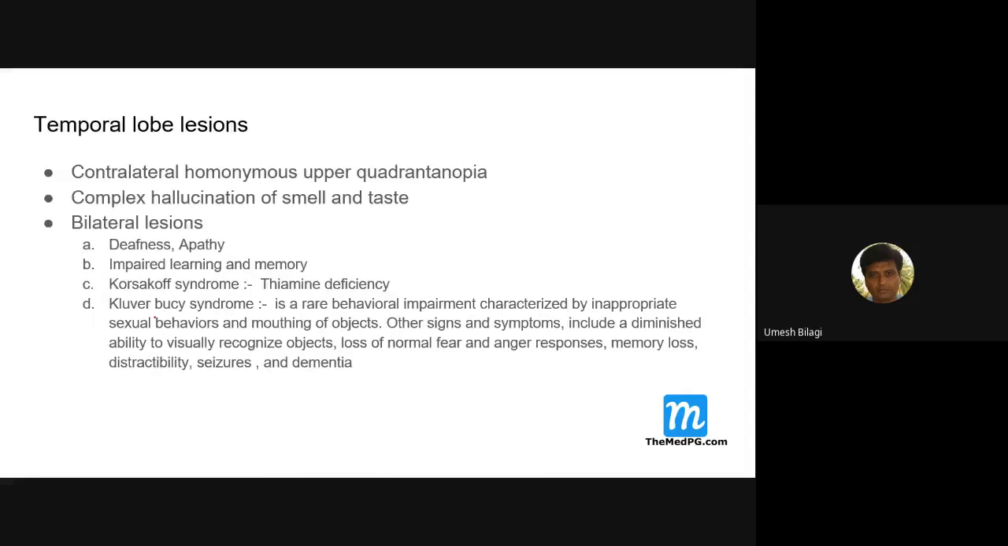Temporal lobe lesions: contralateral homonymous superior quadrantanopia, and complex hallucinations of smell and taste. These are the common things. Now, if it is bilateral, both temporal lobes involved, then there is cortical deafness. There could be apathy if it is bilateral. Deafness happens only if it is bilateral. Unilateral doesn't cause deafness.